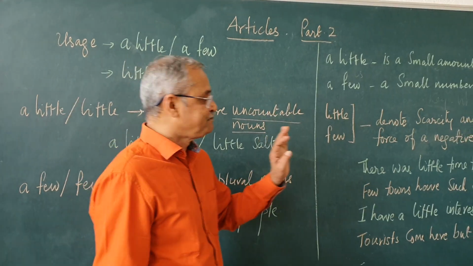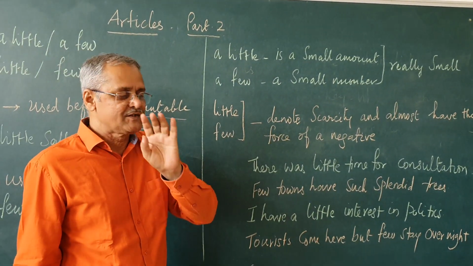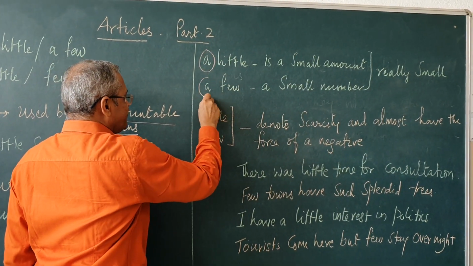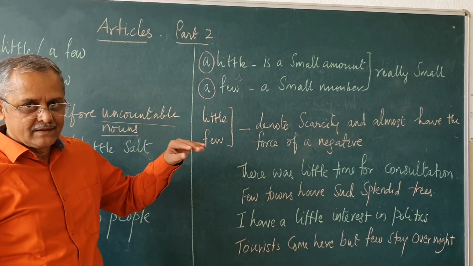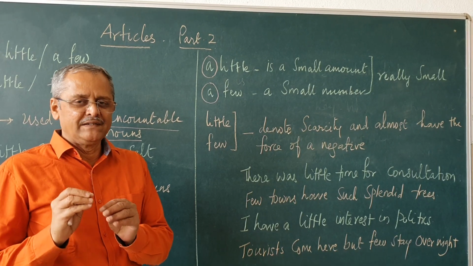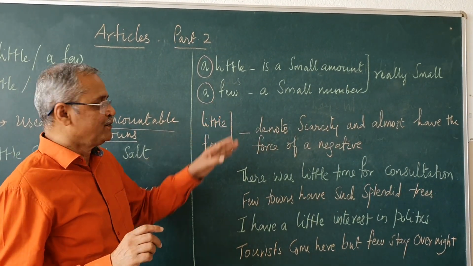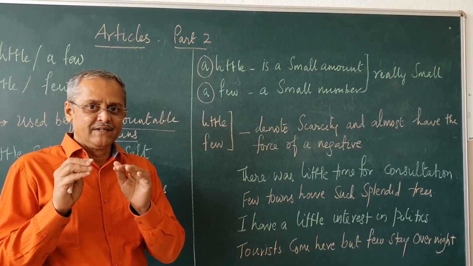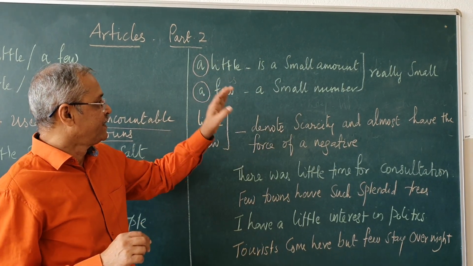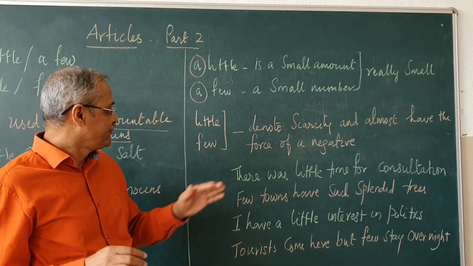Now come this side. What does a little and a few mean? Please note the article in front of little and in front of few. When we are saying a little, we mean a small quantity, a very small amount of things. And when we say a few, a very small number. Really, they are small in number and quantity.